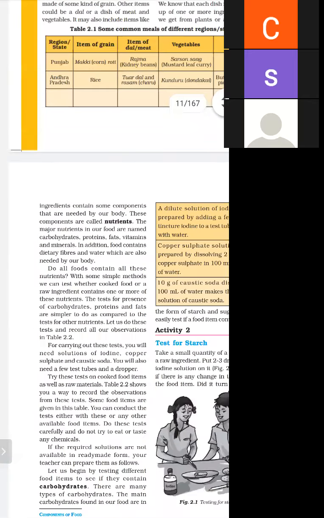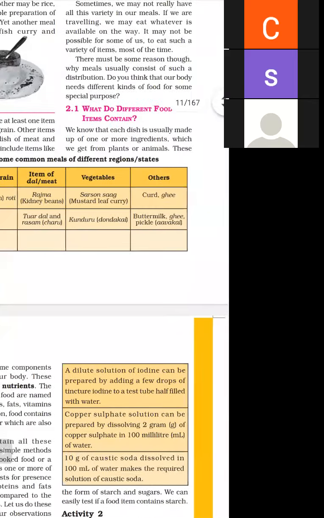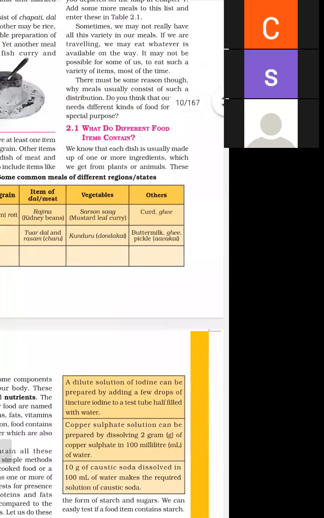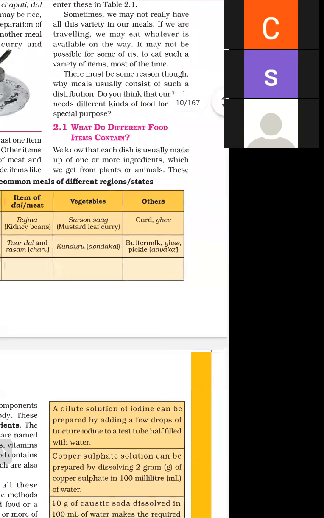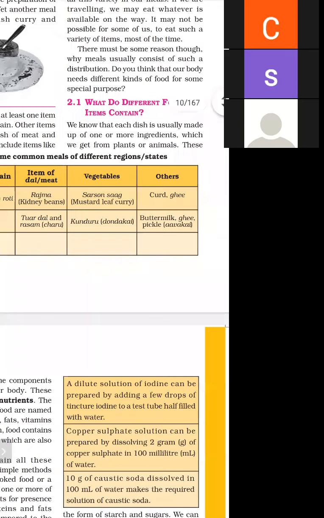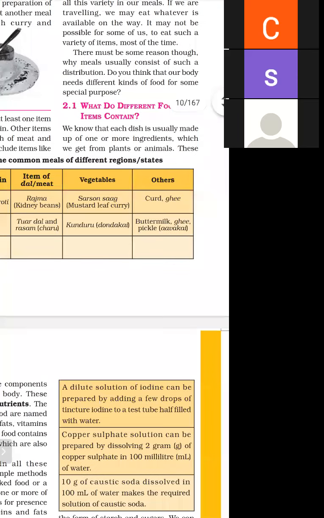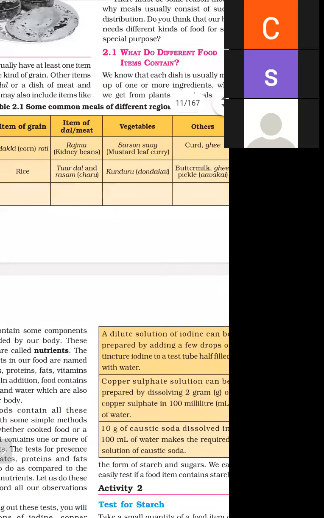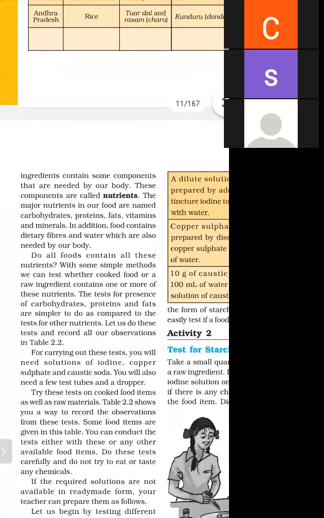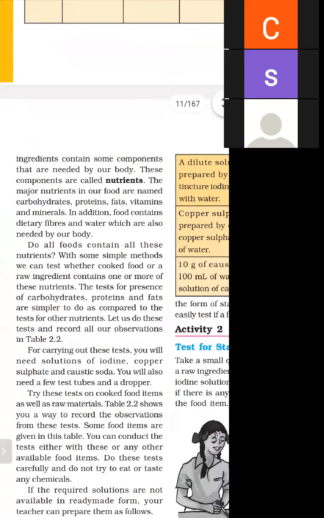As we discussed earlier, what do we mean by food? We need different kinds of food for specific purposes, and we obtain this food from plants as well as from animals. And what are nutrients? The chemical substances present in our food that are very essential for our body are called